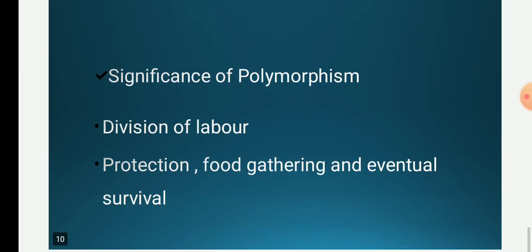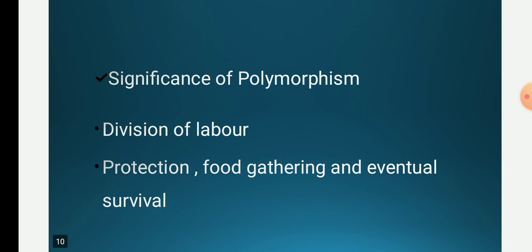Then the last part is the significance of polymorphism. The phenomenon of polymorphism is essentially one of division of labor in which specific functions are assigned to different individuals. Thus polyps are modified for feeding, protection and asexual reproduction, while the medusae are concerned with sexual reproduction.